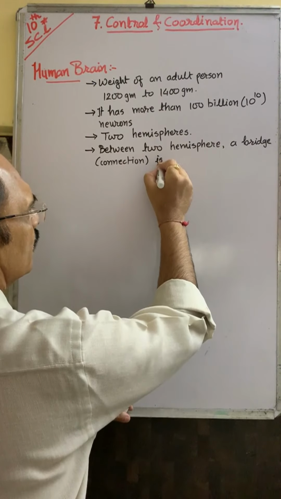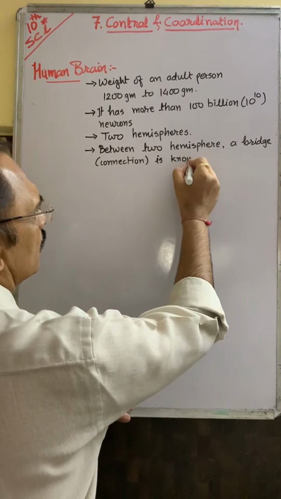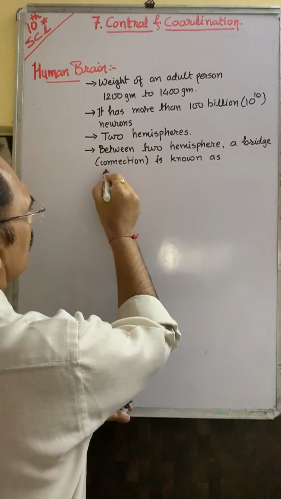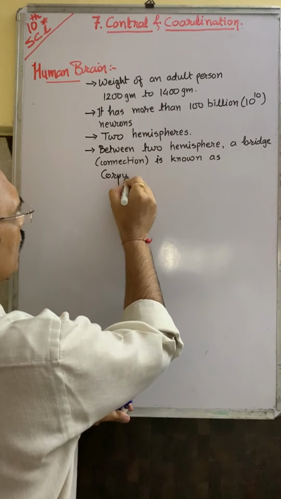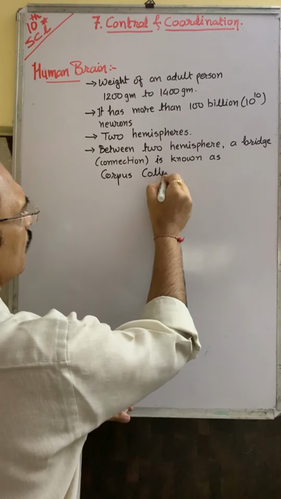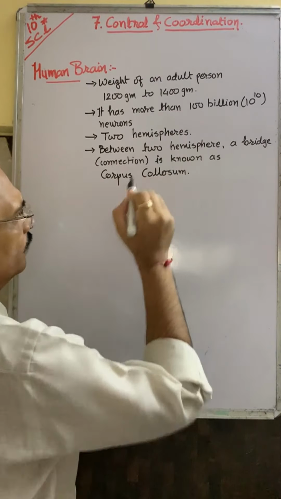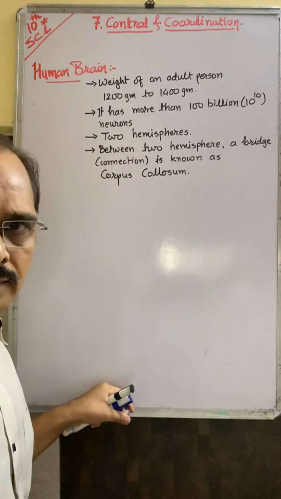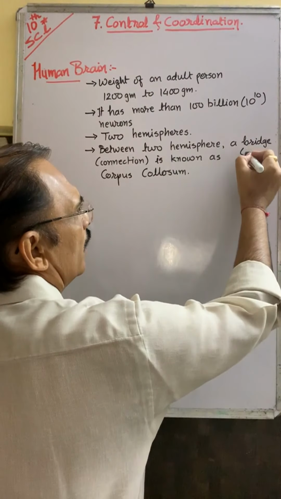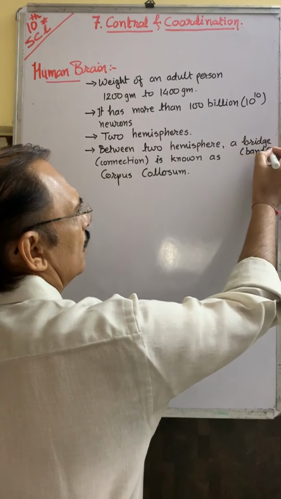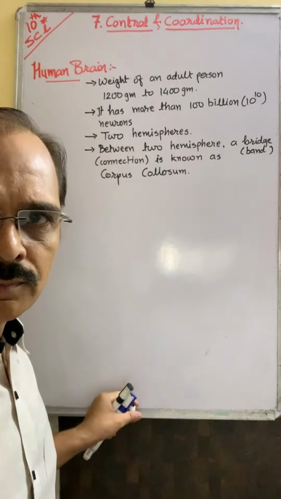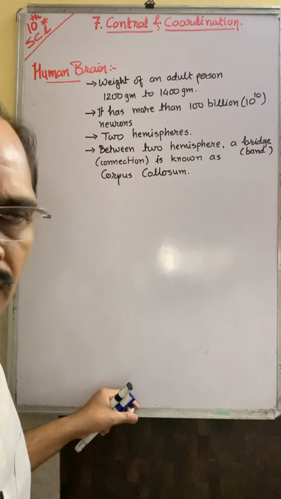It is known as corpus callosum, the band or connection between two hemispheres.